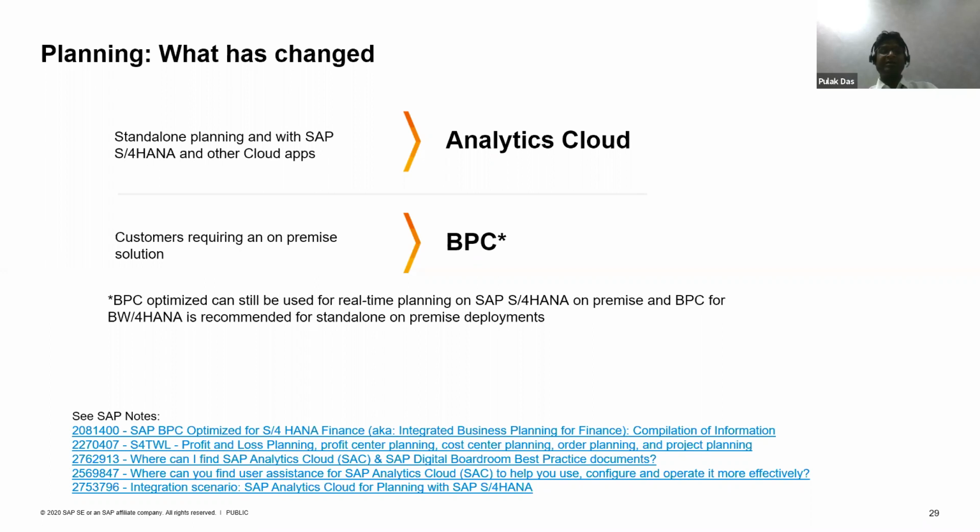But any customer who is already using BPC, and would like to continue with the BPC system for their business planning, can do so. In BPC, it will be like an on-premise version where you can upgrade and continue your planning work. There are various notes suggested here that will give you a little more detail.